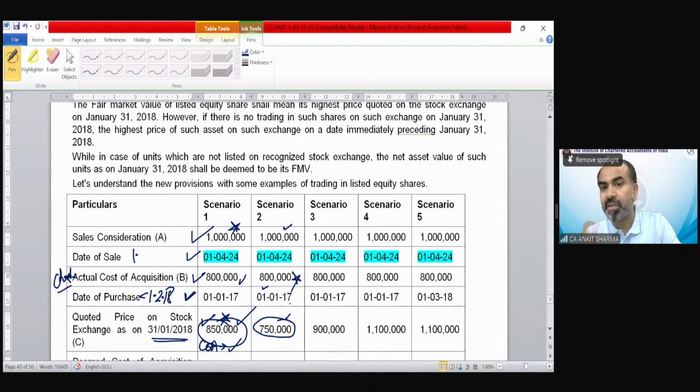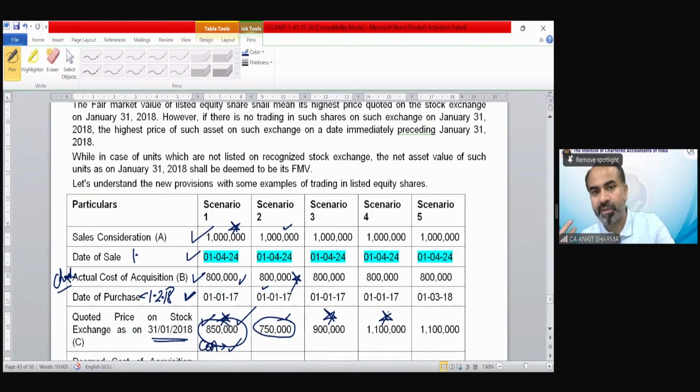Appreciate it. In the third case, apply the provision and let me know what would be the cost of acquisition. Actual cost is 8 lakh. Now 10 lakh and 9 lakh, whichever is lower is 9. And we have to compare 9 and 8. So what would be my cost of acquisition? 9 lakh would be my cost of acquisition. Well done. Very nice. Next. Scenario 4. Now we have to see 10 lakh and 11 lakh. The lower would be 10 lakh, and compare 10 lakh and 8 lakh. So 10 lakh would be my cost of acquisition in this case. Everybody okay? Well done.